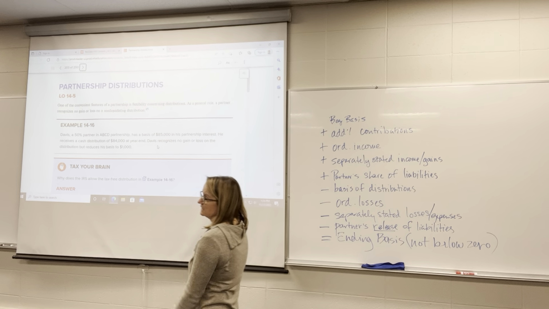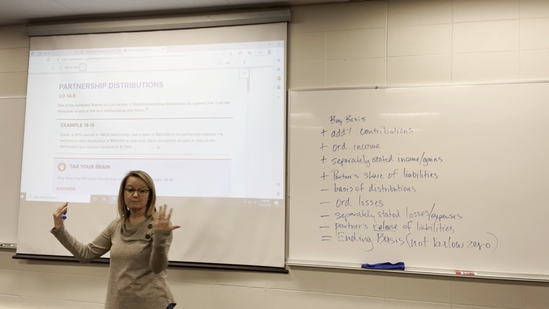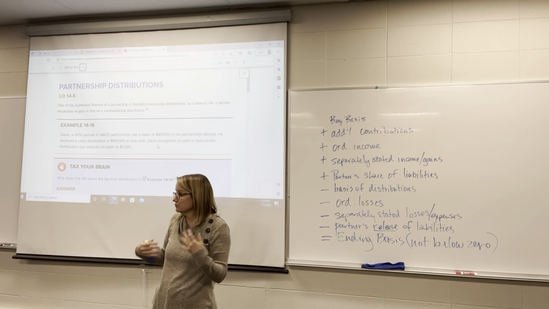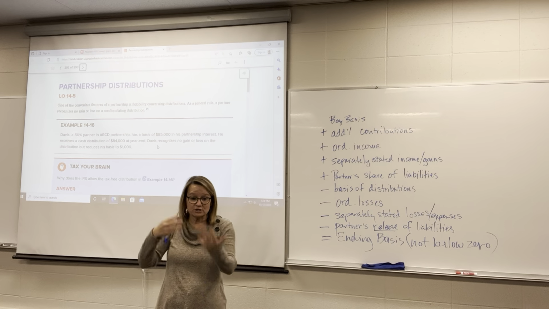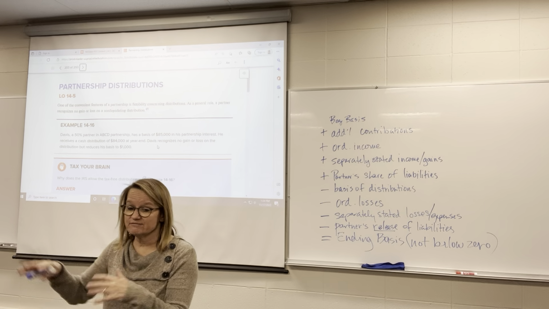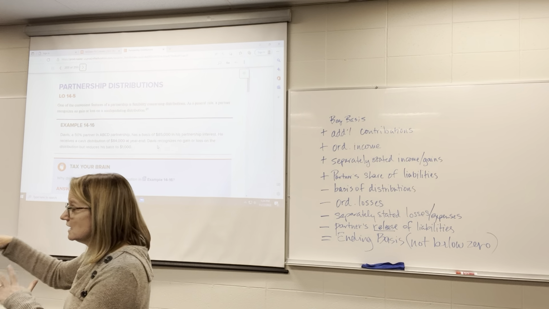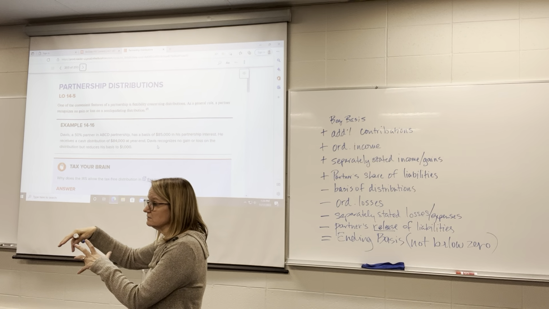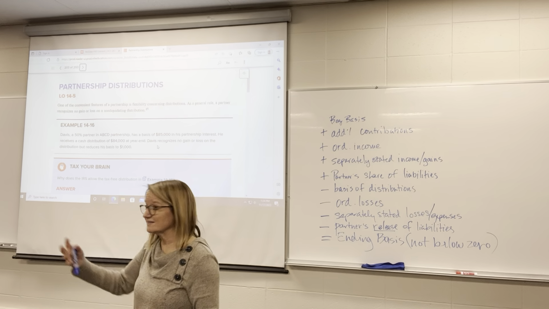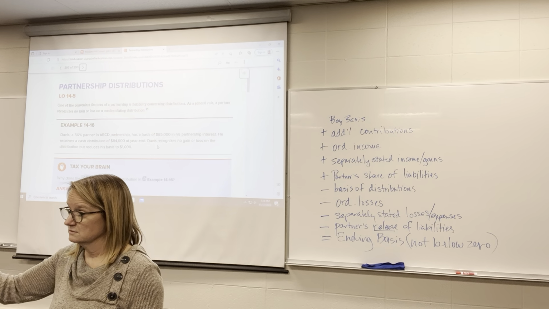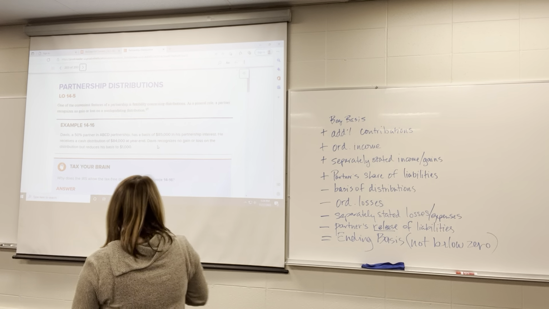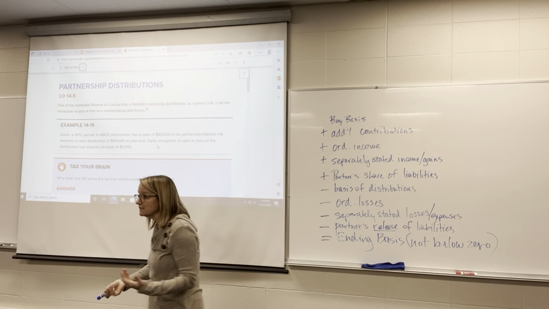It's staying in the partnership. It just hasn't been distributed to them, right? So it's like interest income in your bank account that you don't withdraw, right? It just accumulates interest in the bank account. The fact that it's accumulating in the bank account and you're not withdrawing it doesn't change the fact that you still have to pay tax on it, right? So same sort of concept with that ordinary income.